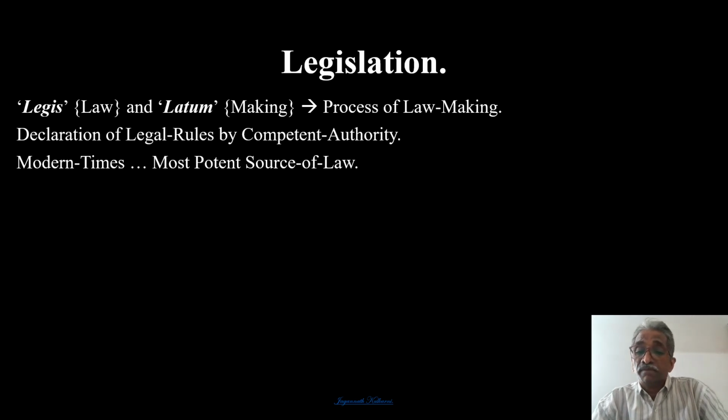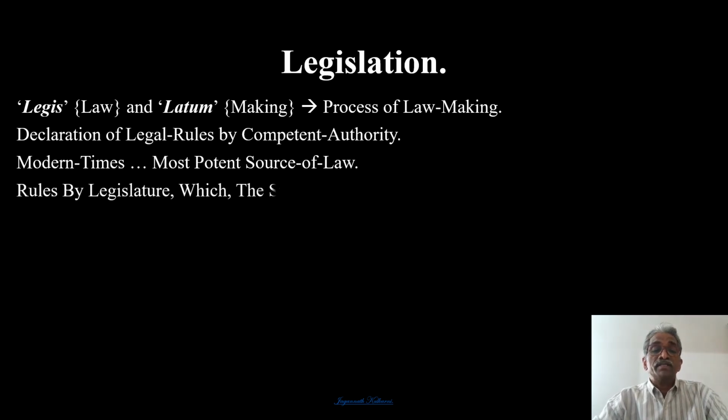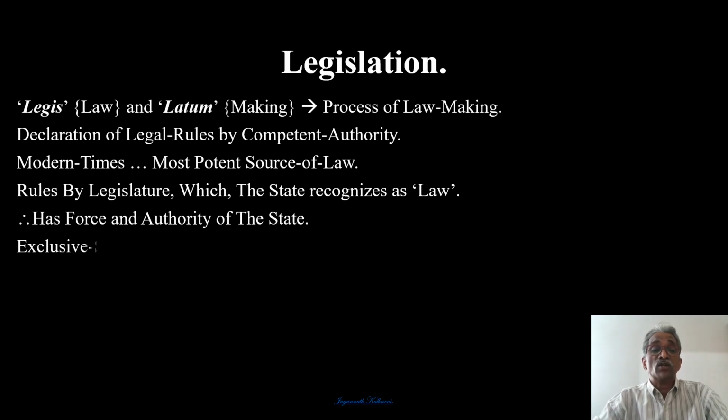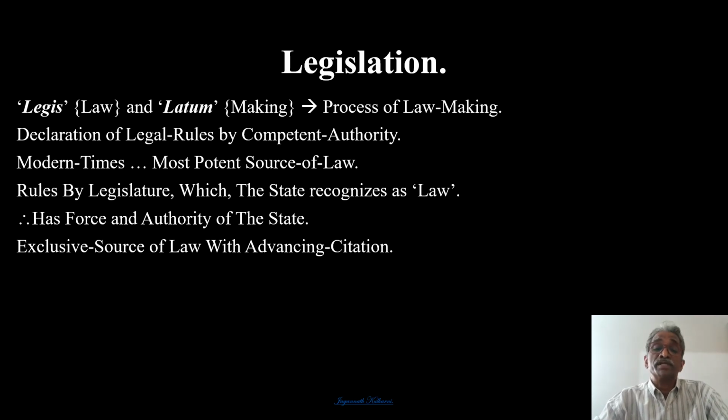Whatever the legislature finds important, finds rational for the welfare of the people, it can enact as laws. And these are the rules by the legislature which the state recognizes as law, and they have the force and authority of the state. Most important, the state has its authority and its force.